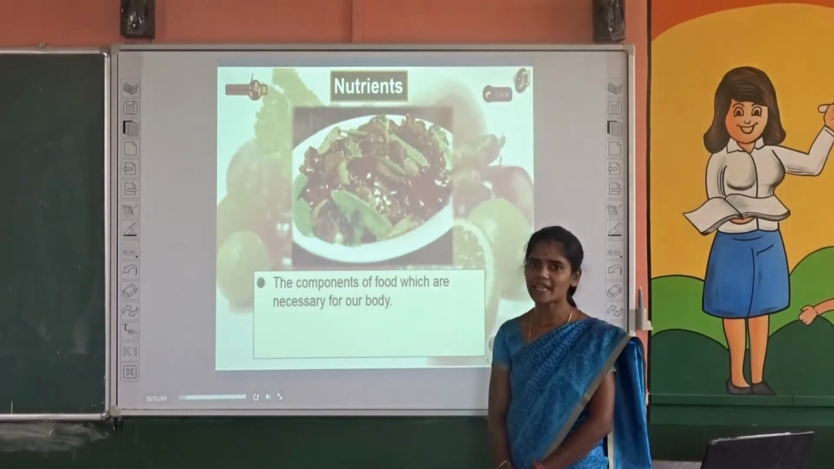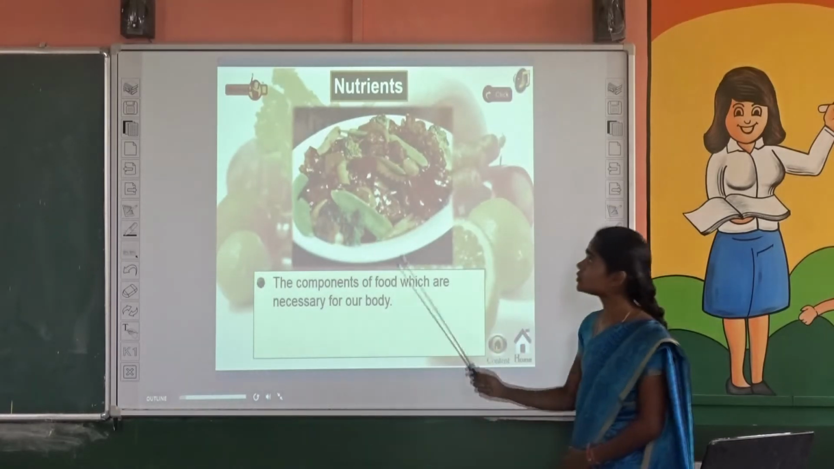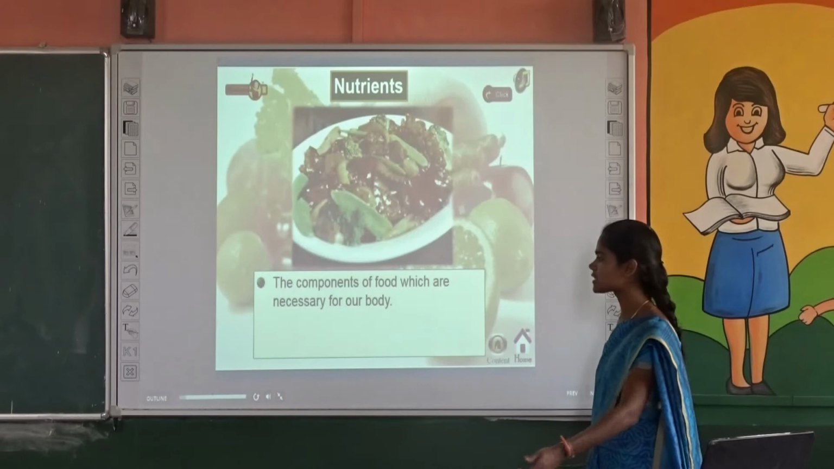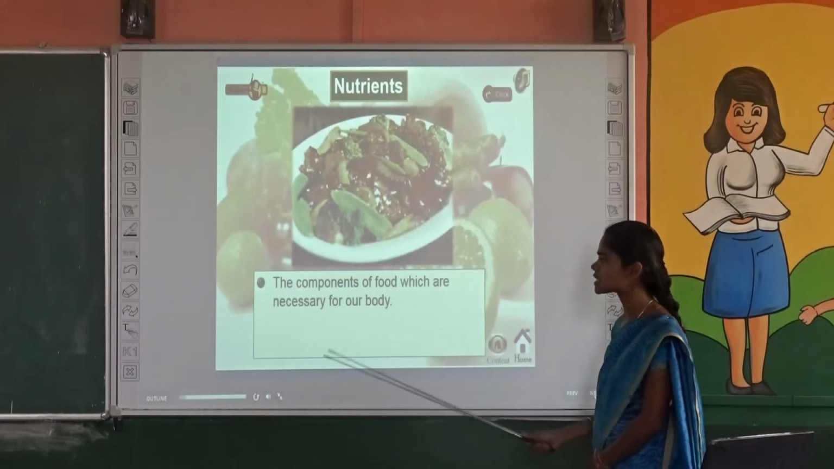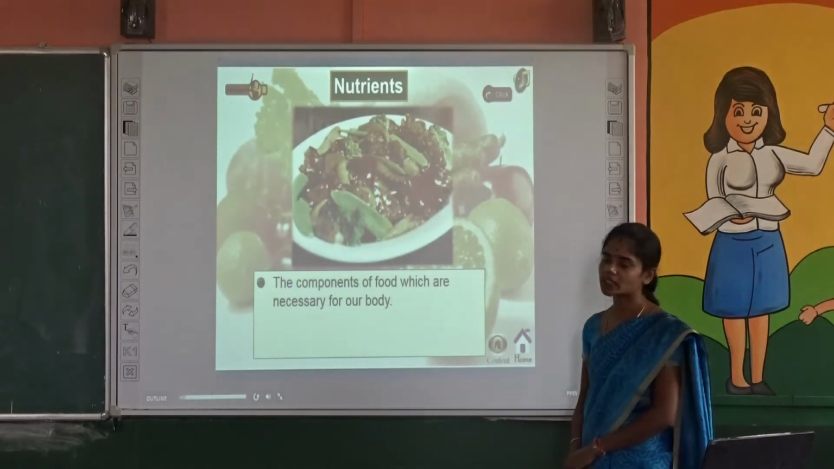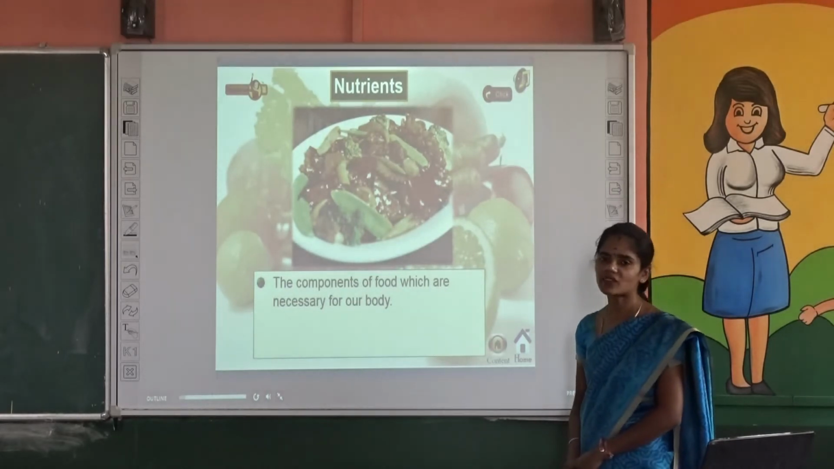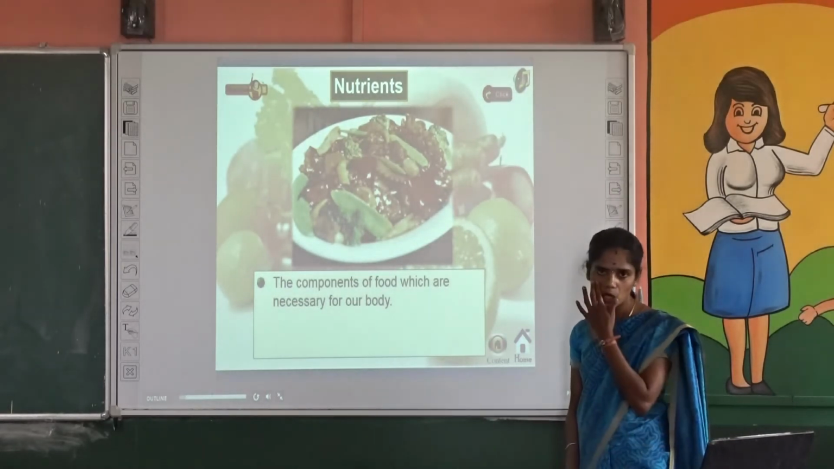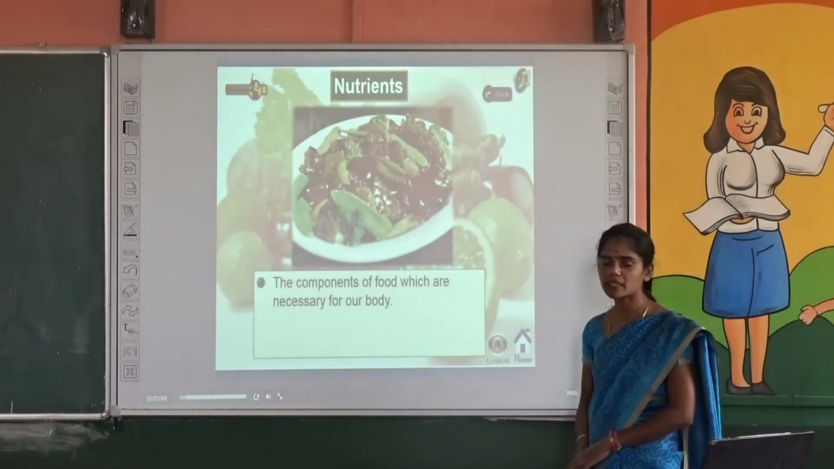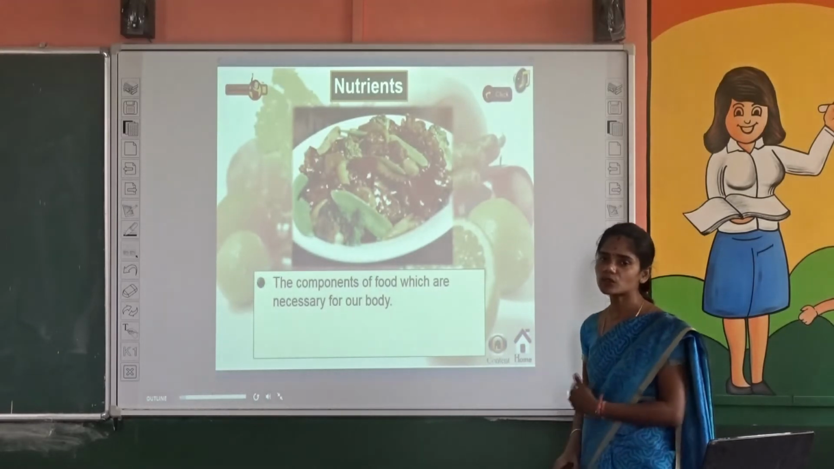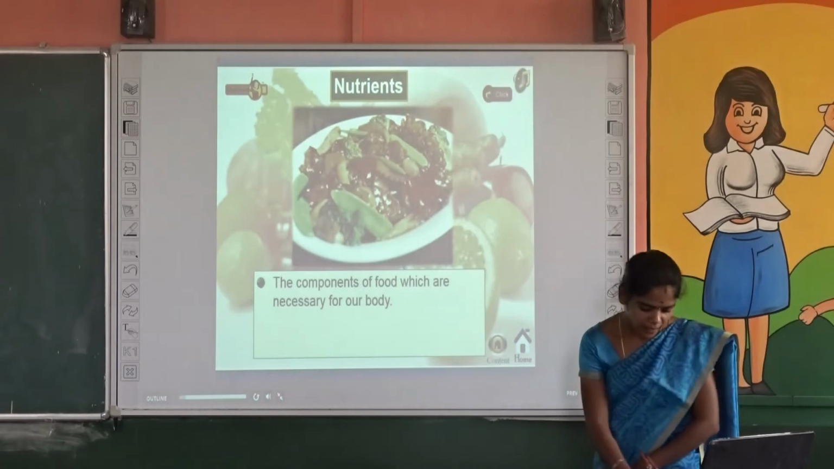Nutrition in plants. What are nutrients? Nutrients are the components of food which are necessary for our body. For example, carbohydrates, proteins, vitamins, minerals, fats are the nutrients of food. Okay, and the next one.